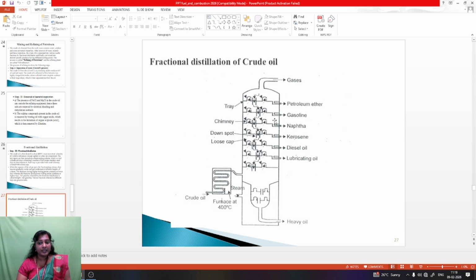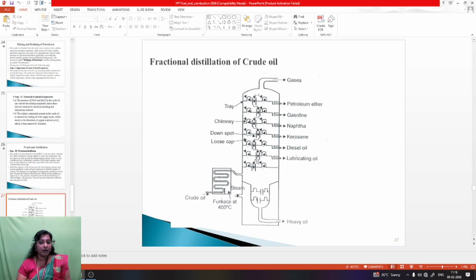And this is the fractional distillation column. Higher boiling point product condenses at the lower tray. Lower boiling point product condenses at the higher tray. And what are the byproducts? Lubrication oil, diesel oil, kerosene, naphtha, gasoline and petroleum. These are the byproducts. This is the tray.